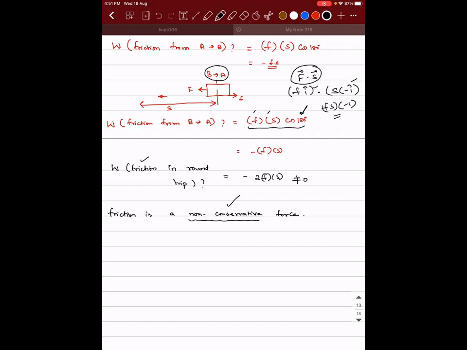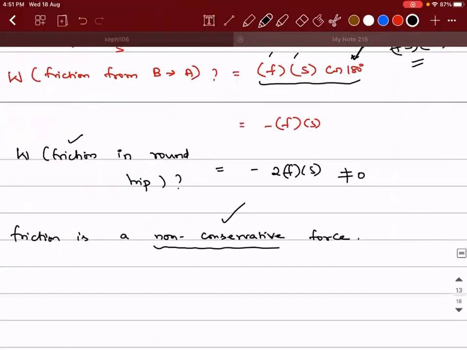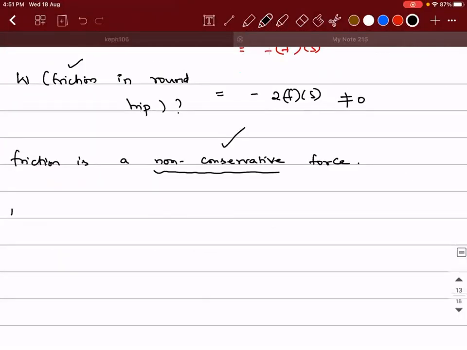So friction is non-conservative in nature. Okay. An important conclusion that can be drawn is all resistive forces are non-conservative in nature.